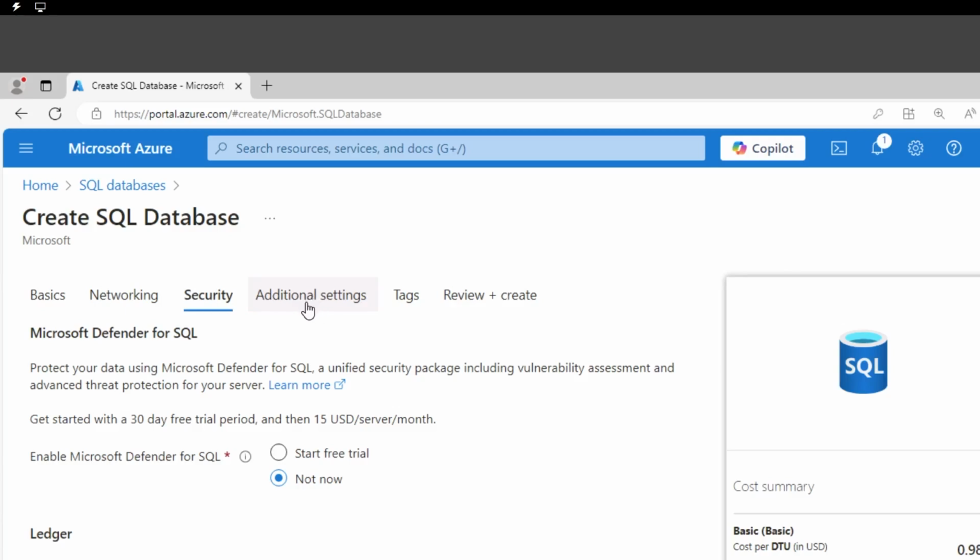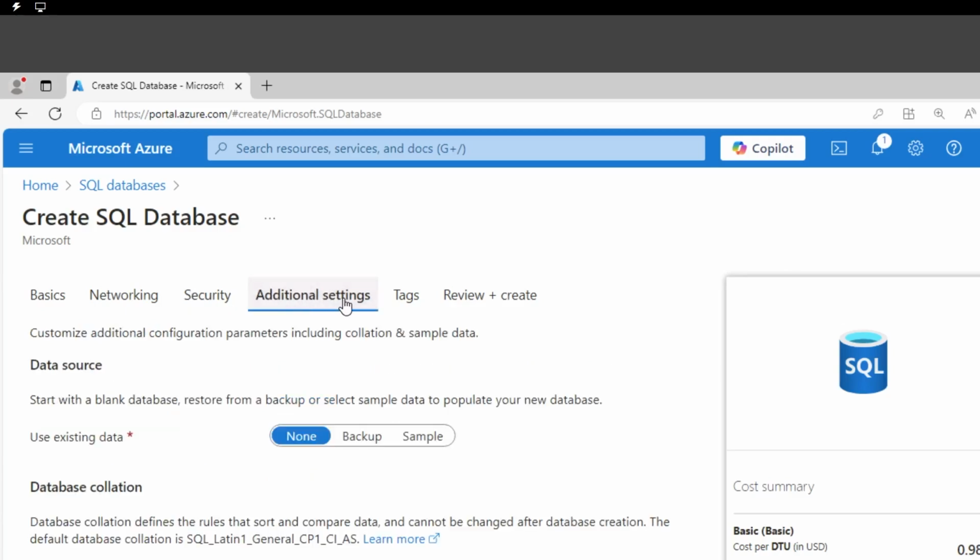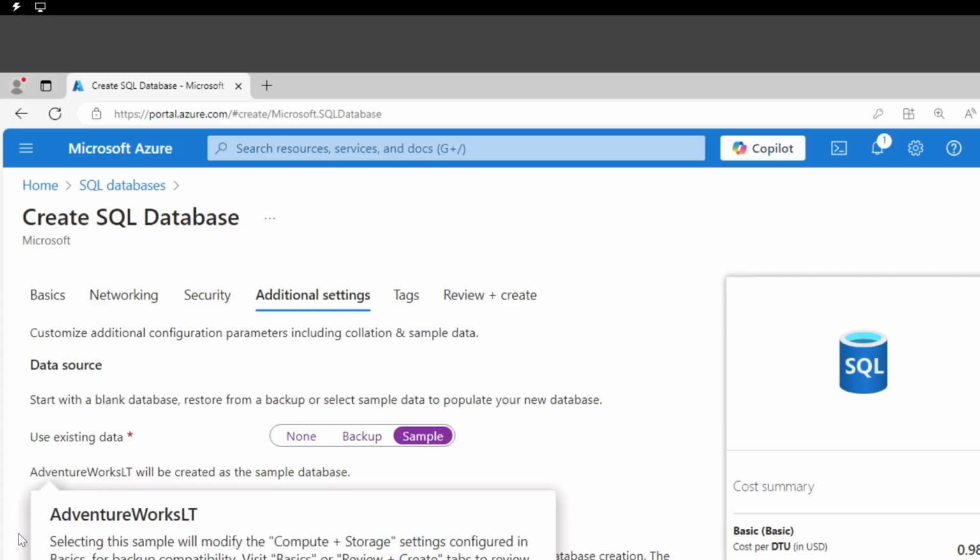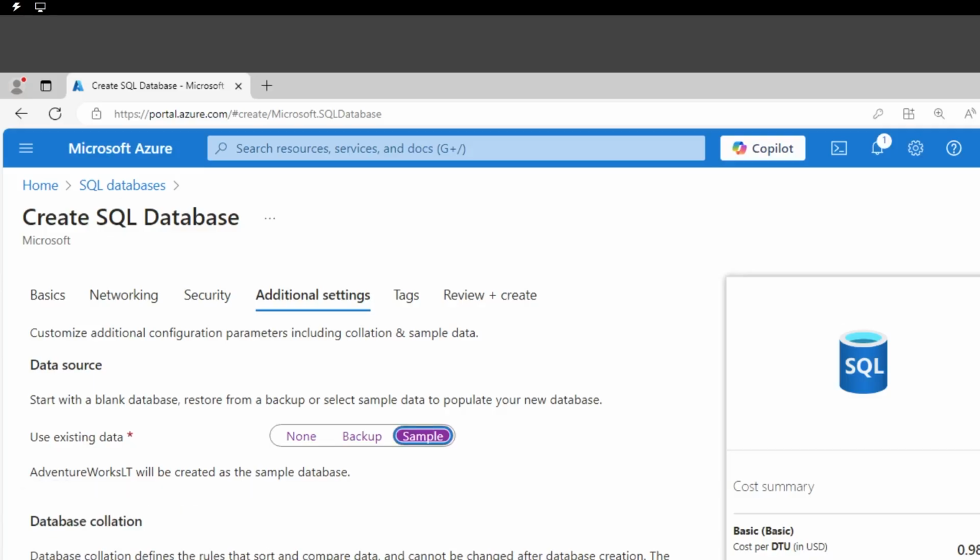Now on the next tab, additional settings, as part of data source, I'm bringing in sample data. As we have seen in the previous demo, the AdventureWorks LT database is the one I want to use. Very interesting how you can create SQL databases here. You can create them without any data, which is the first option. You can create them with sample data, which is what we are about to do.